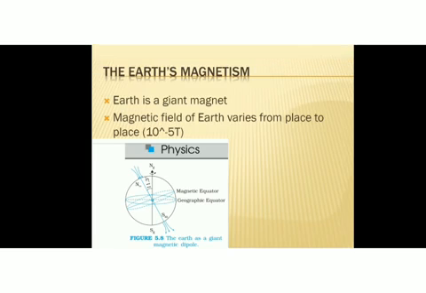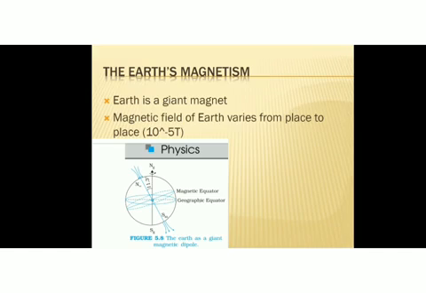Next, let's discuss Earth's magnetism. Do you know Earth itself is a giant magnet? And what is the proof for it? If we leave a bar magnet freely, it will align in the north-south direction. This is the best proof for Earth's magnetism. There must be something that makes this magnet align in this north-south direction. This alignment shows that Earth's magnetism is the cause for the alignment of the magnet in the north-south direction.